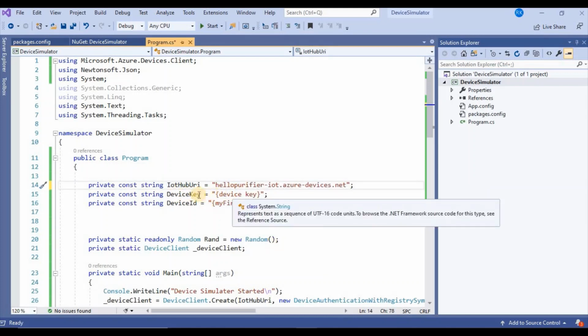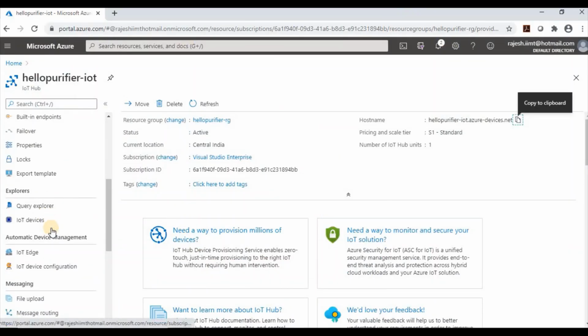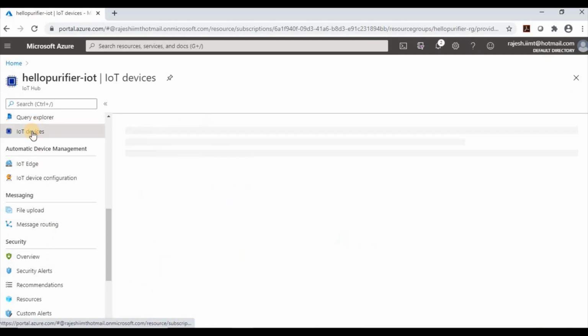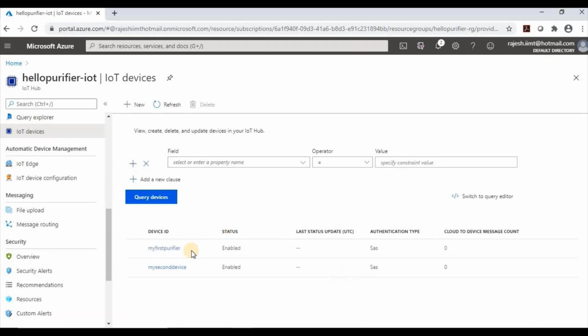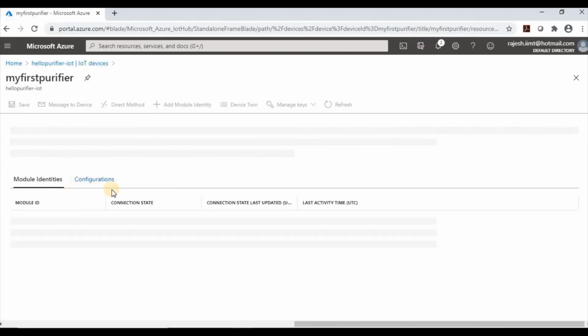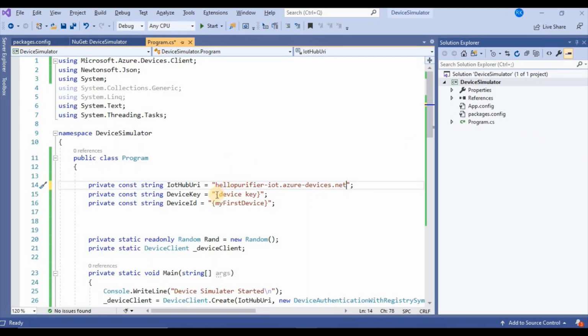Then the device key and device ID. So what is our device key? I will go to IoT devices, and suppose I am taking my first purifier. This is my device ID and device key. So this is my device ID. I will copy it and paste it here.